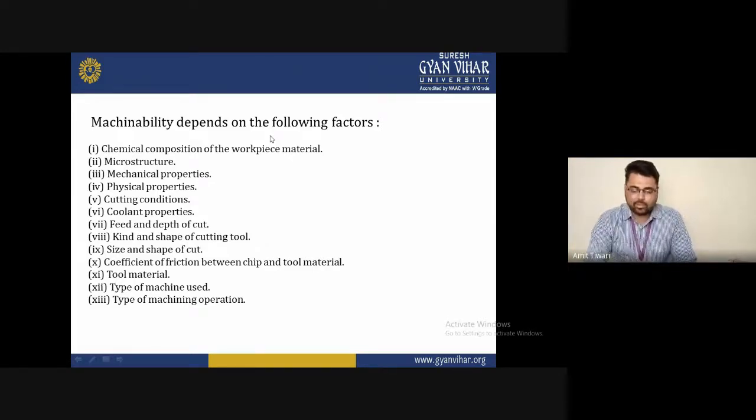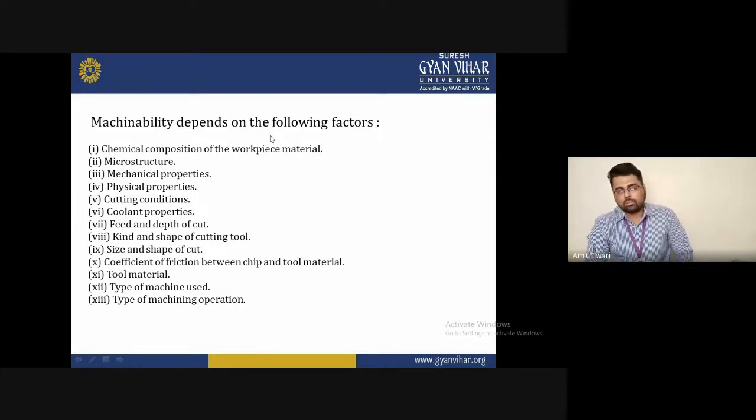Next is friction between the chip and the tool material. Keep in mind that during chip formation, the tool transfers the maximum heat and forces to the workpiece. If chip formation increases, we can reduce the temperature with the help of a good coolant, so it will be possible to maintain the coefficient of friction.